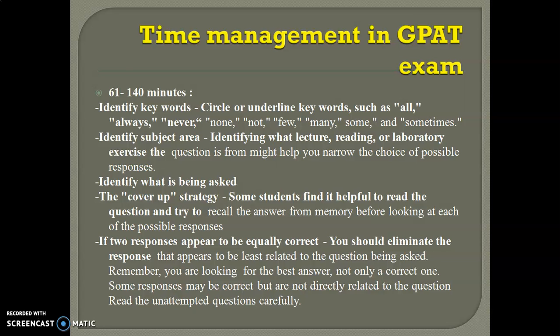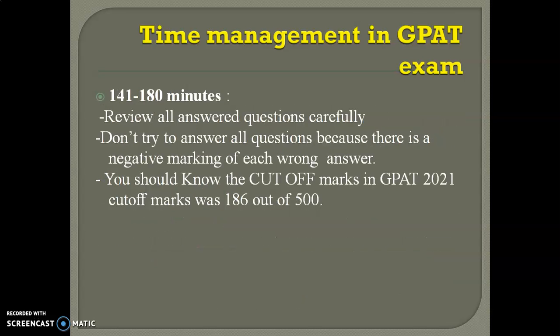And also, whenever two responses appear to be equally correct. In MCQs, 4 answers will be there. Whenever you find 2 are correct, here you have to apply reasoning: why this is correct, why this is not correct. Like this you apply the reasoning, and then finally choose the best answer which you feel is correct. Then you click the answer. Also read the unattempted questions carefully.